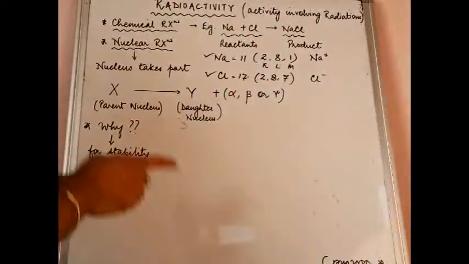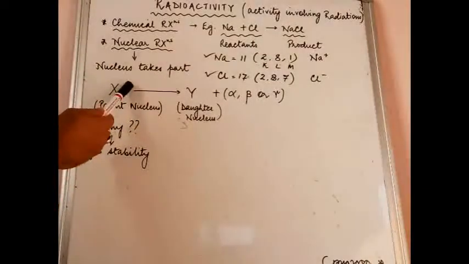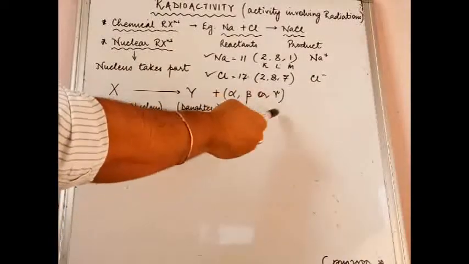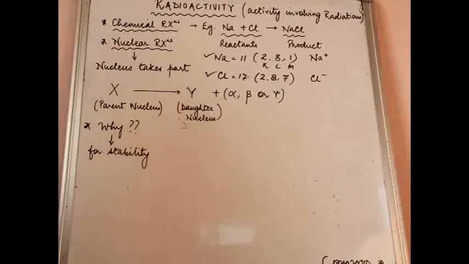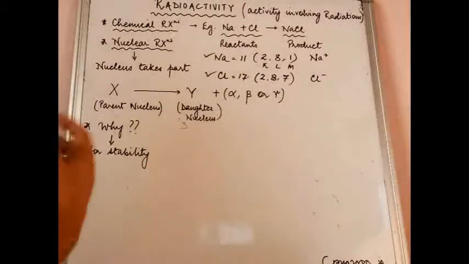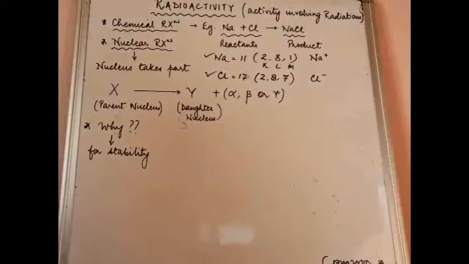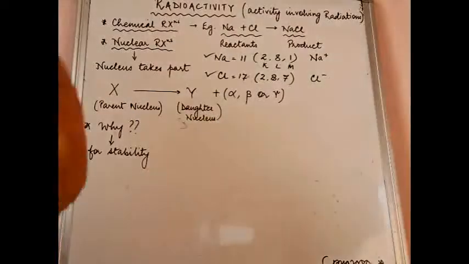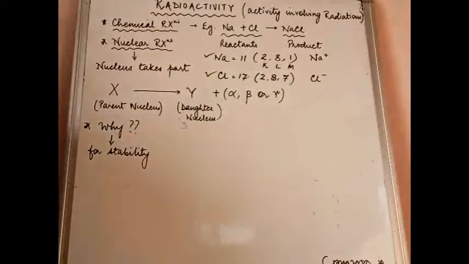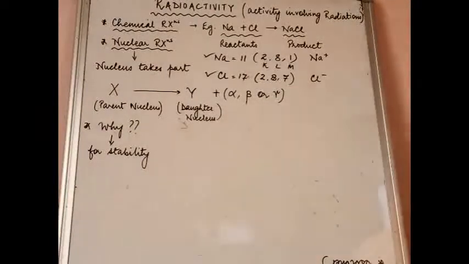The same thing happens with nuclear reactions also. Why is this X nucleus giving you some radiations? Because this parent nucleus must not be stable. So in order to attain a little more stability, it gives out some radiations. Now which radiations will it give out? Alpha, beta, gamma, what are these? When do they come out? All these we will study a little later. So the reason is stability. Now let us move on to the next topic.